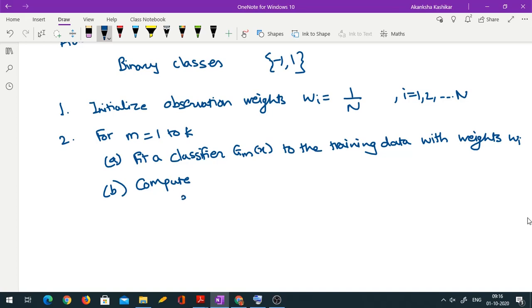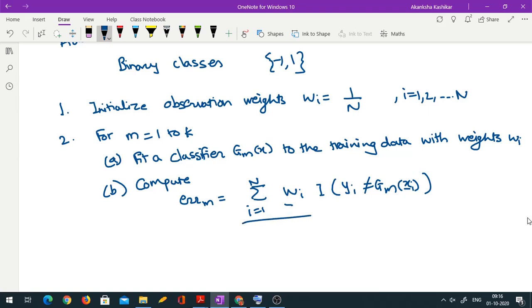So compute the error for the mth classifier as the sum over i going from 1 to n of w_i times the indicator of y_i not equal to G_m(x_i), upon the sum of w_i, i going from 1 to n.